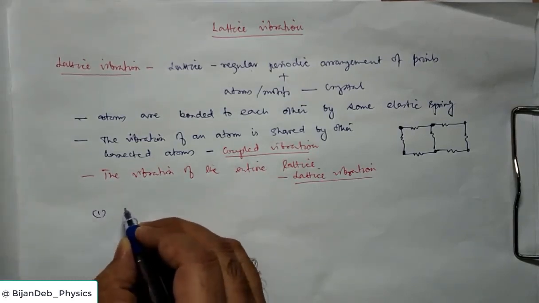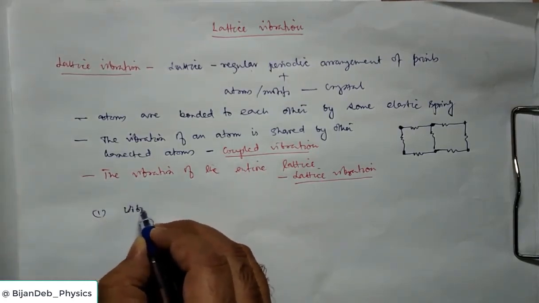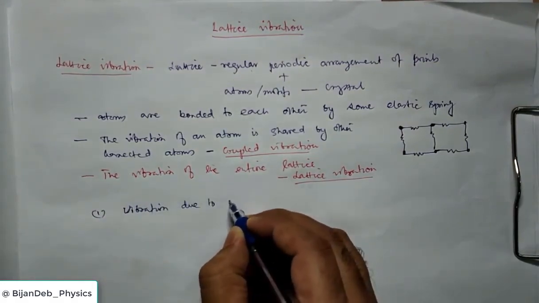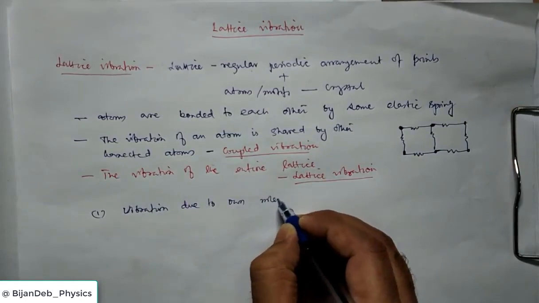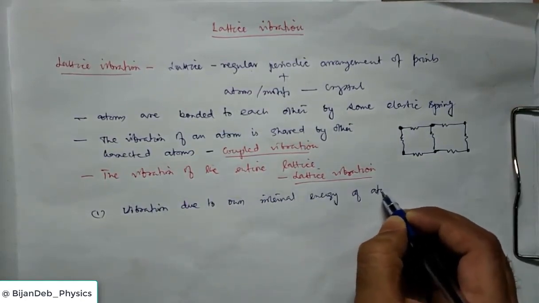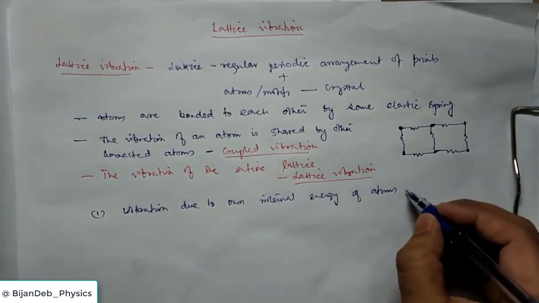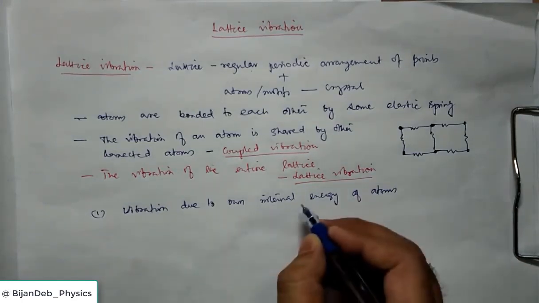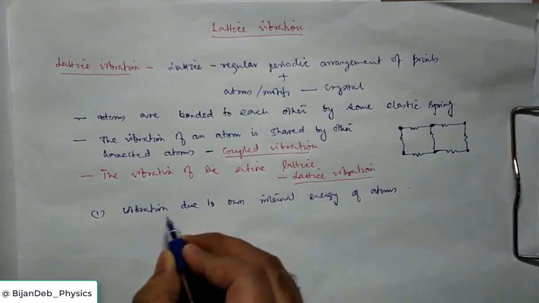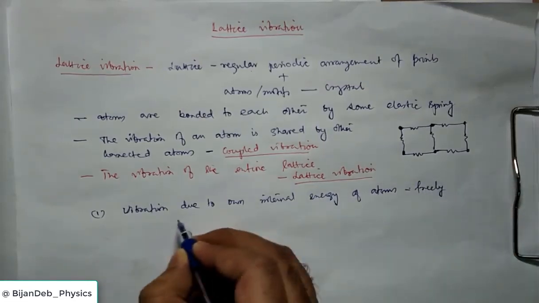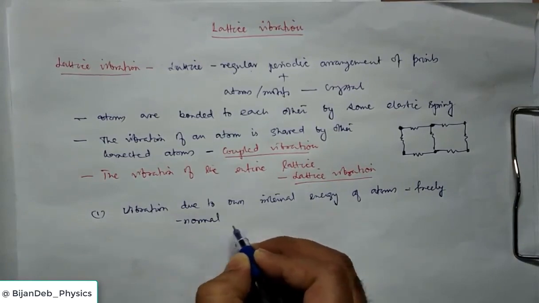the vibration due to the own internal energy of the atoms. Atoms can vibrate about their equilibrium positions. Atoms can vibrate freely, which we call normal modes.